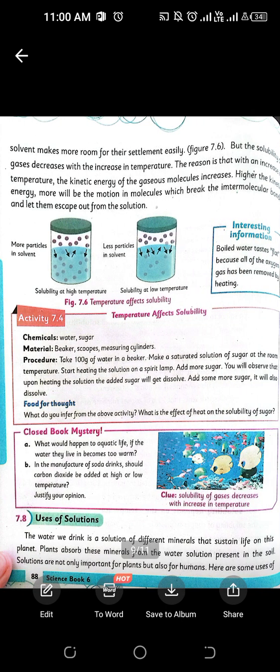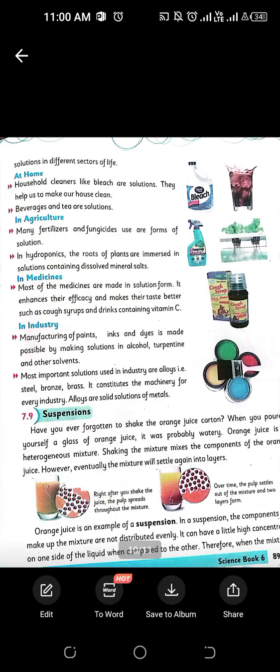Okay, now we have uses of solutions, where we use our solutions. Basically in our homes, household cleaners like bleach solutions, even for washing dishes and everything, right? Agriculture, for the formation of fertilizers, fungicides, pesticides and everything. Medicines, there is a large amount of water used for the production of all the medicines, syrups and tablets and everything. In industry, for the manufacturing of alcohol, for solutions like juices and everything.